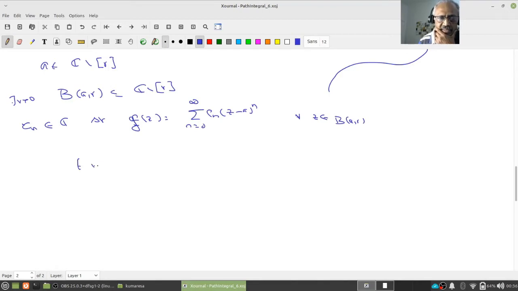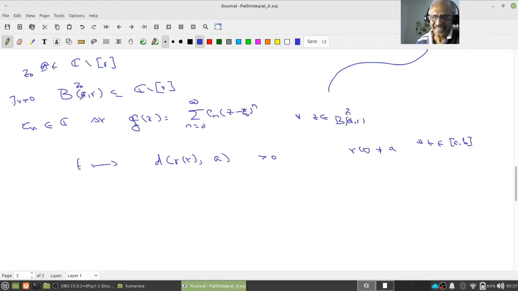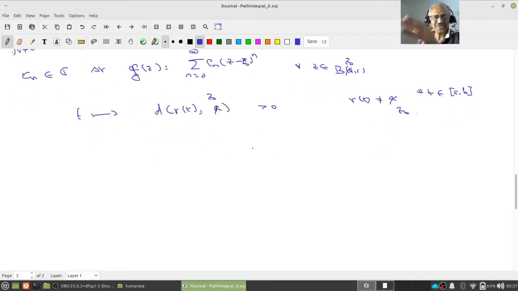So notice that t going into the distance between gamma t and a is always positive, because gamma t is not equal to a for any t. Okay, so this a and that a may get confused. That's a slightly unfortunate notation, so maybe I should use z naught. You see that I keep changing. Okay, you understand this?